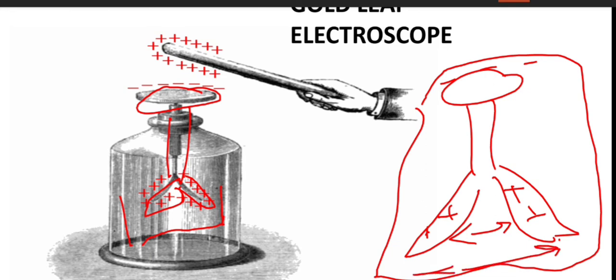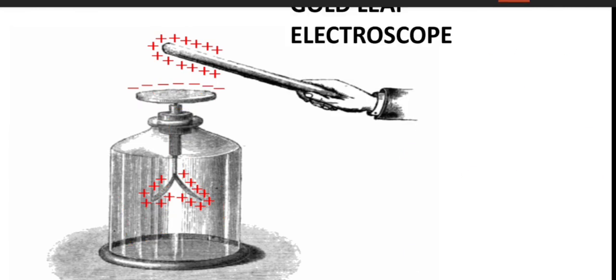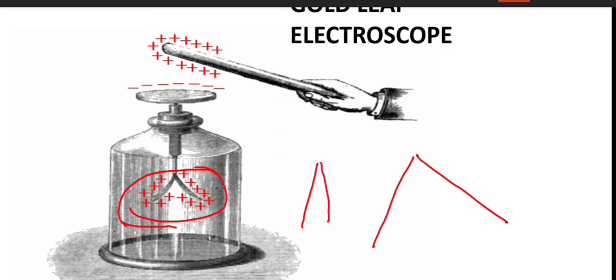With the help of this divergence we can measure the amount of charge. As you can see in this figure, the leaves of the electroscope become divergent, because initially they are together and now they spread apart, and as they diverge more and more, we can measure the amount of charge here.